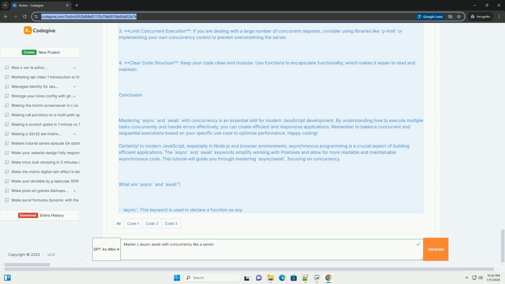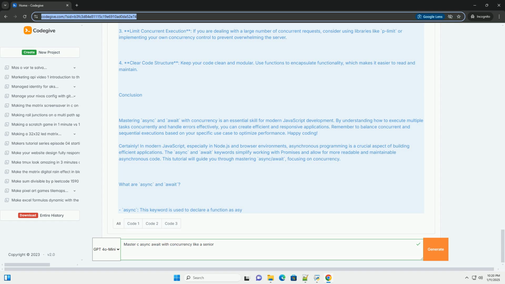3. Limit concurrent execution. If you are dealing with a large number of concurrent requests, consider using libraries like p-limit or implementing your own concurrency control to prevent overwhelming the server. 4. Clear code structure. Keep your code clean and modular. Use functions to encapsulate functionality, which makes it easier to read and maintain.